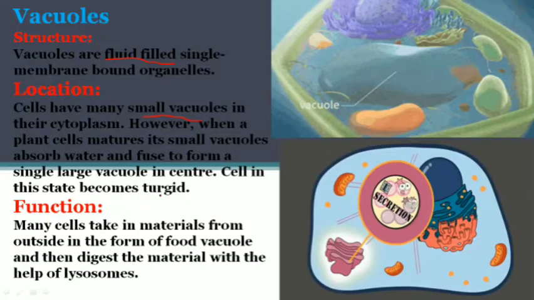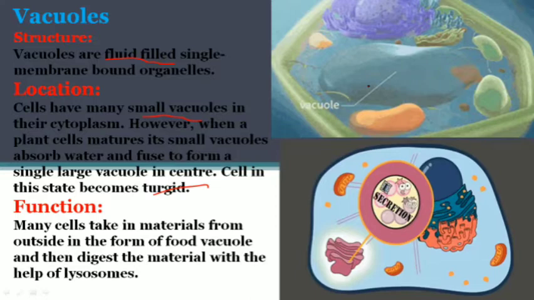The cell in this state becomes turgid when it becomes very large, and it absorbs lots of water, fluid and salts. Turgid means hard, like when we blow too much air into a balloon, and if we blow more it will burst.